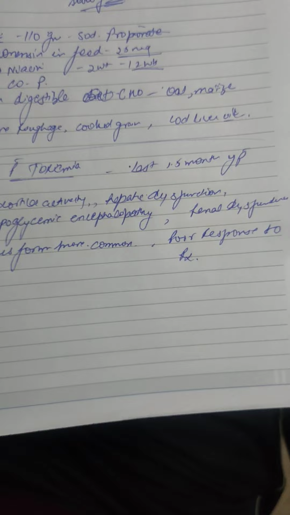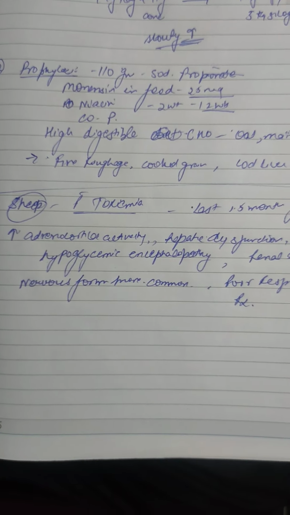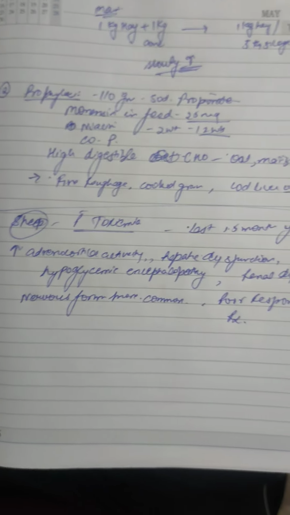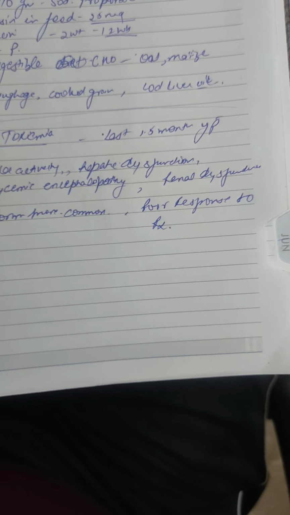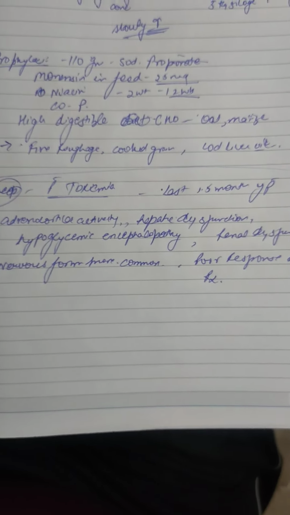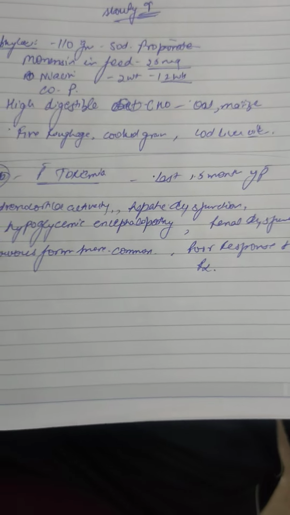Highly digestible carbohydrates like maize and oats should be given to the animal. Any reasons for stress during the dry period and post calving period should be minimized. At the herd level, if we see that the body condition score of animals is consistently falling, then we should seek veterinary advice and see a doctor as soon as possible.